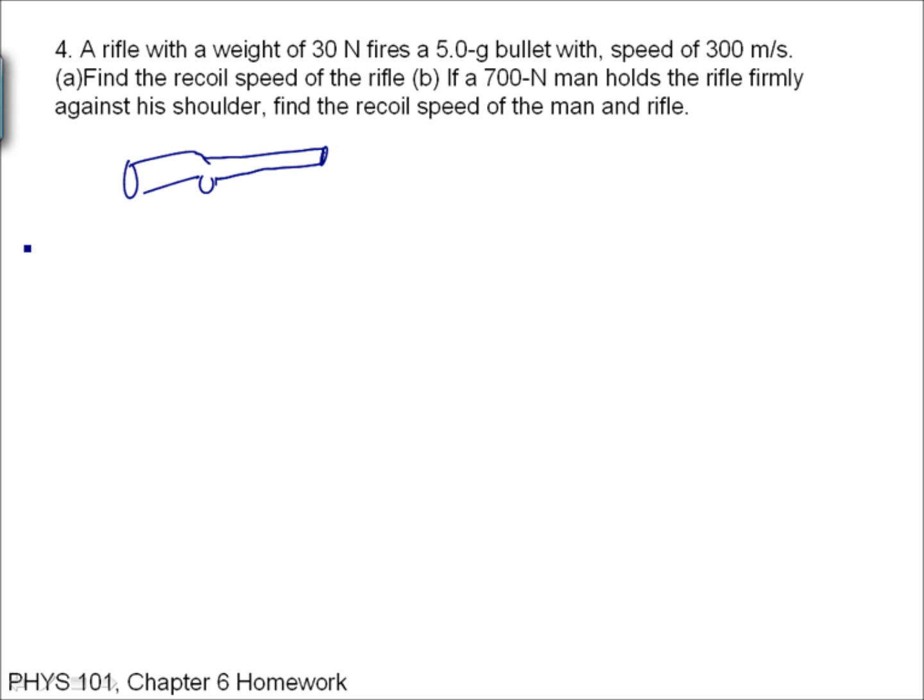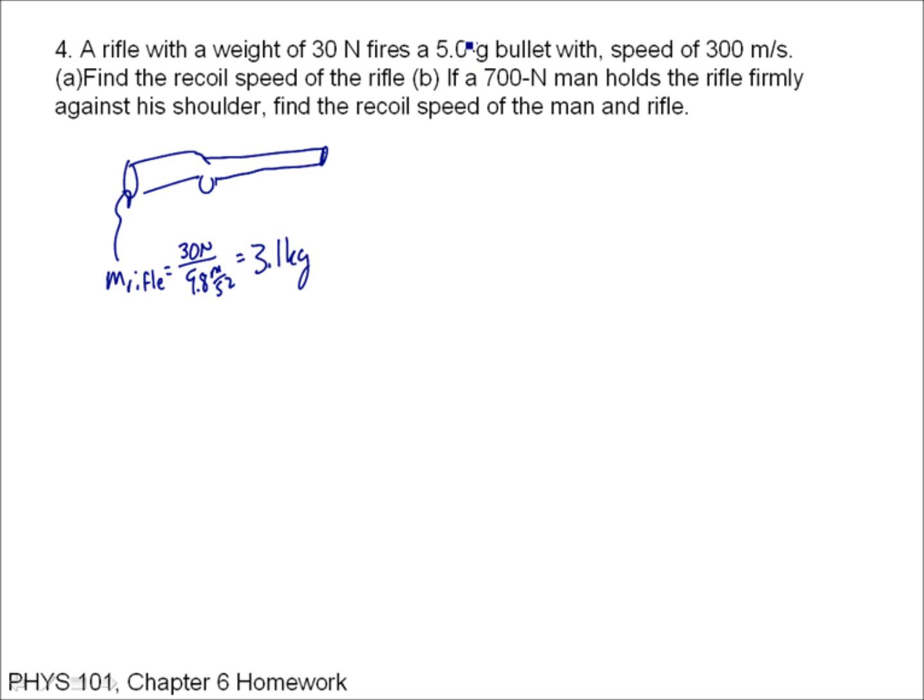Maybe it's sitting on a rail or something so that it can roll backwards. And it has a weight of 30 newtons. So the mass of the rifle, let's go ahead and figure that out, we're going to need it, is 30 newtons over 9.8. That's F over g, and that's equal to 3.1 kilograms.